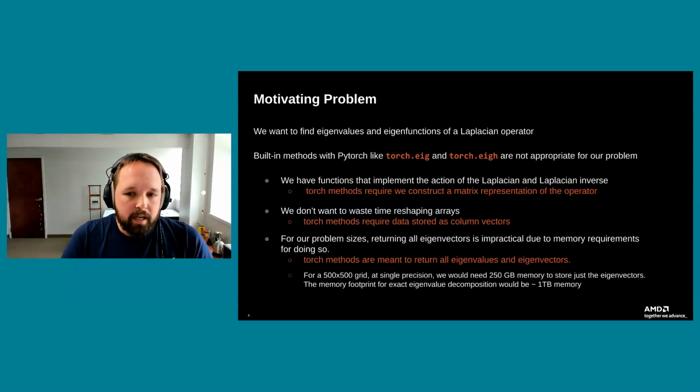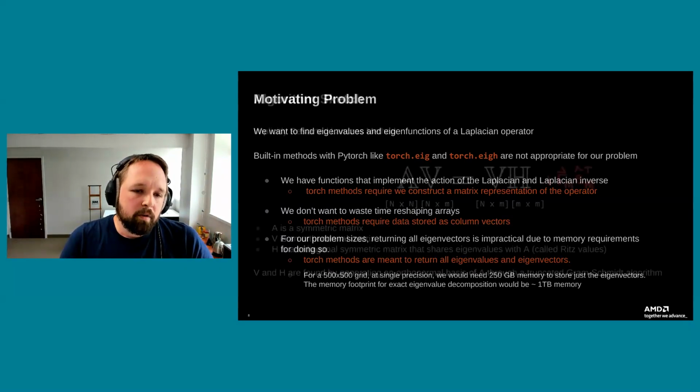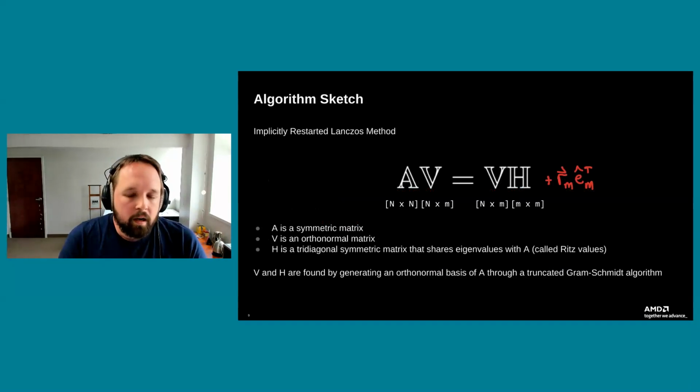So it's not quite practical for our use case. In addition, we're not necessarily interested in having all possible modes. We're quite comfortable, for our applications, looking at a subset of eigenmodes so that we can calculate spectra in length scales that actually matter to us. We don't need to have all of them, so we can work with something a little bit more efficient.